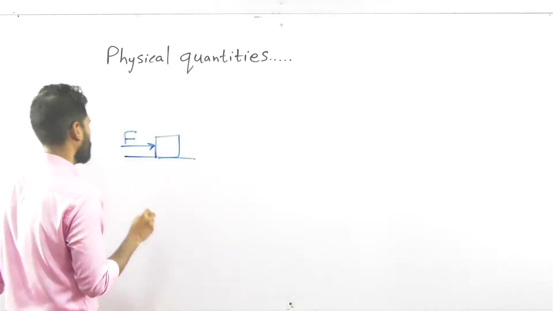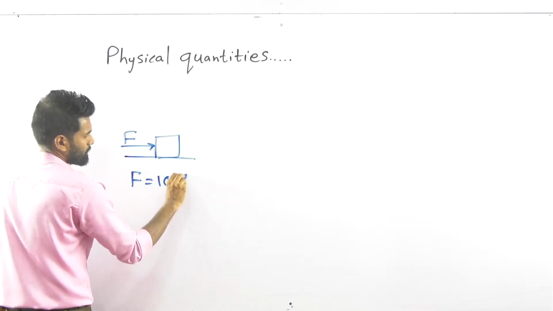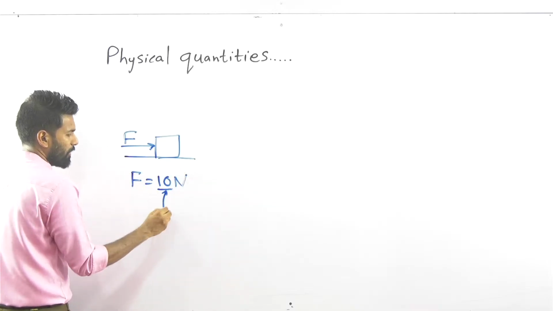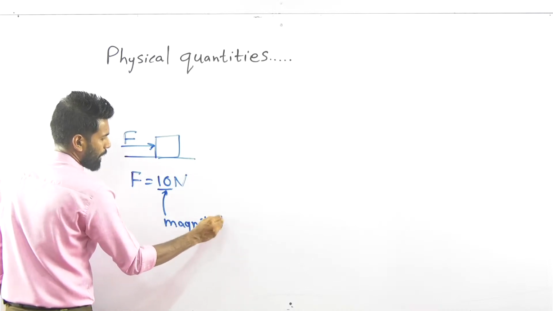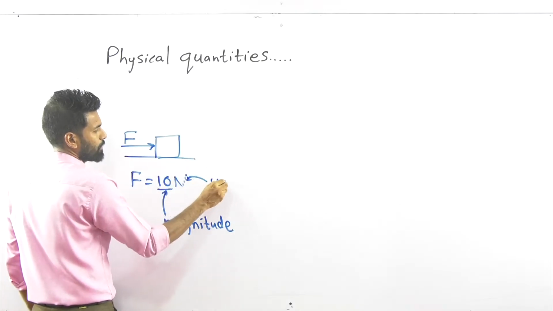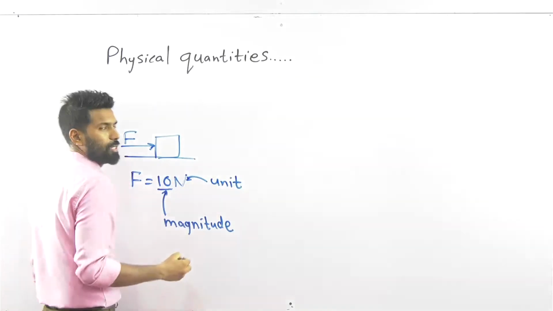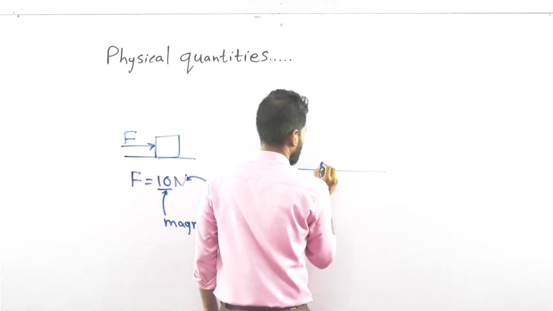And how is the force measured? 10 newtons. 10 is a numerical value to explain the magnitude, the size of the force, and you need a unit, newtons, to say how it's measured.